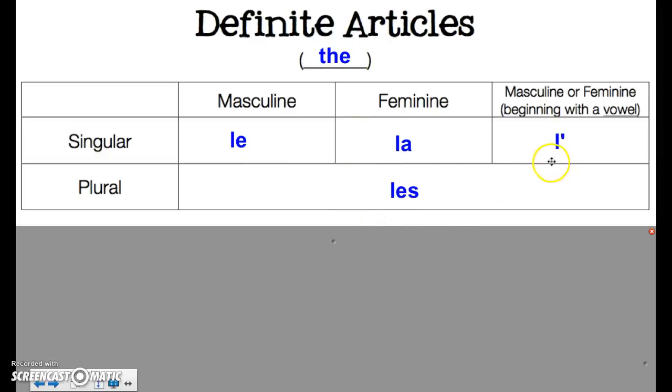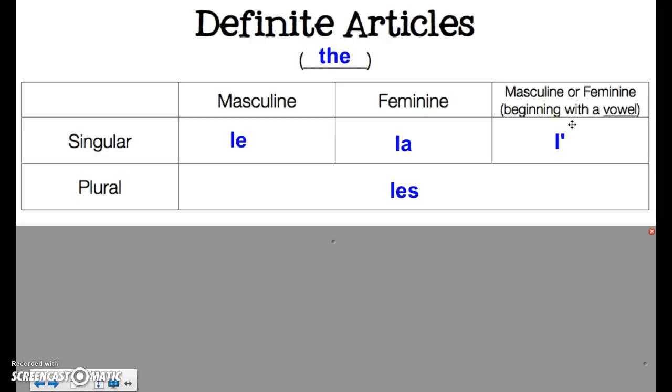Now the only extra one that we've got here is this category here that says beginning with a vowel. So if our noun starts with a vowel, we're going to change our le and our la to become L apostrophe in French. And the reason for this is the exact same reason that I gave you for why we have the English word an. In English, it sounds weird to say, I'd like a apple. It's kind of hard to say, right? Your mouth kind of gets stuck with the words there. And the same is true for French.